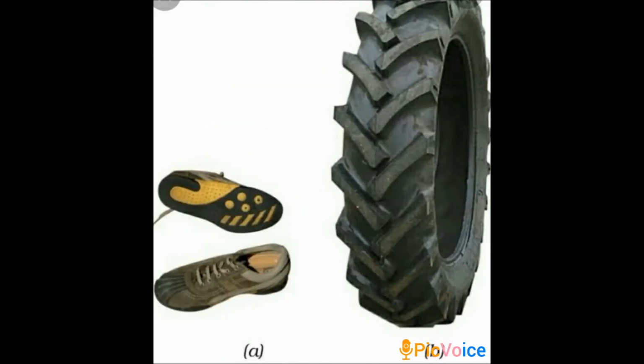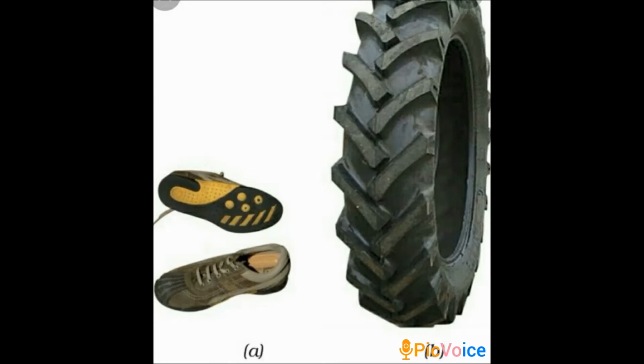The next topic that we are going to see is the ways to increase friction. What are the various ways that we use to increase friction? The first point is the sole of shoes, which is nothing but the bottom of the shoes, and the tires of automobiles. We would have seen that they are rough.